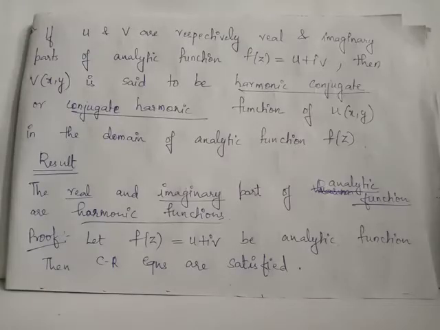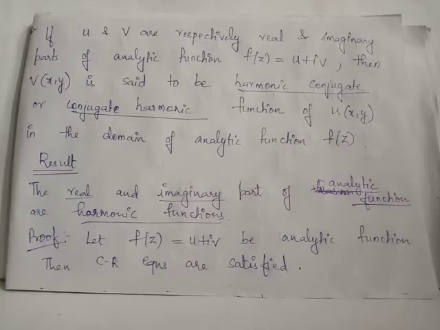Now, definition of harmonic conjugate or conjugate harmonic function. Suppose f of z is an analytic function and its real and imaginary parts are u and v respectively. Then we say that the imaginary part v of x, y is the harmonic conjugate function of the real part u of x, y in the domain of definition of the analytic function f of z. A general result says that the real and imaginary parts, that is u and v, of the analytic function f of z are harmonic functions.